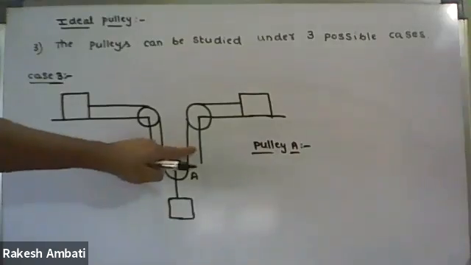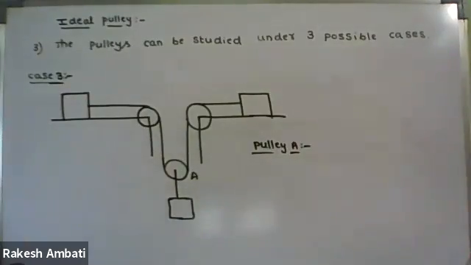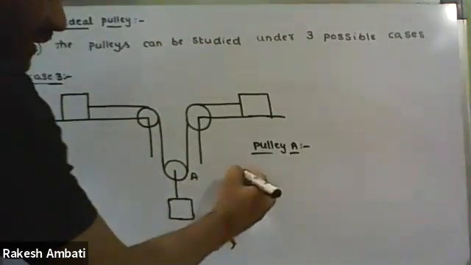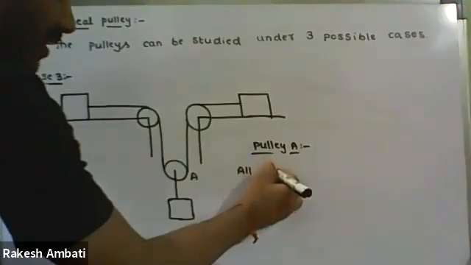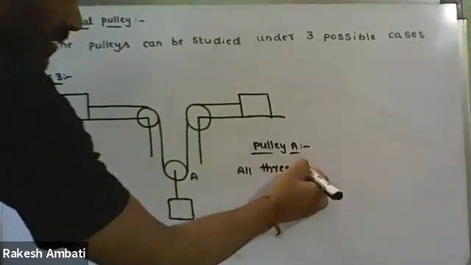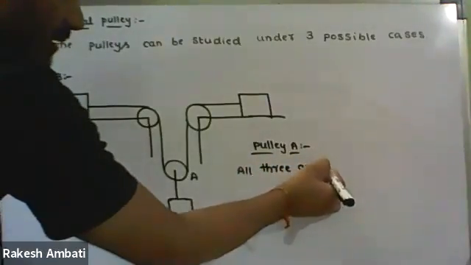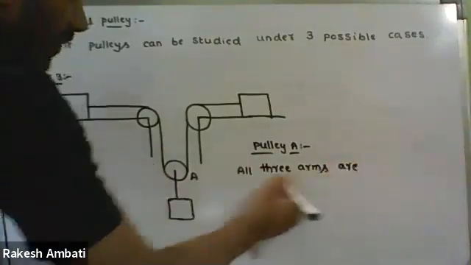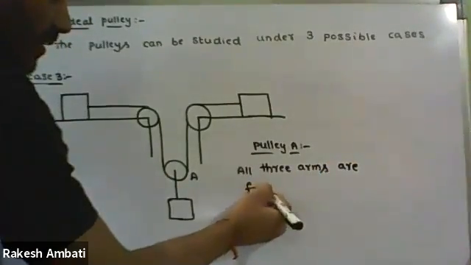So all three arms are free to move. Write down the point: in this case all three arms are free to move.